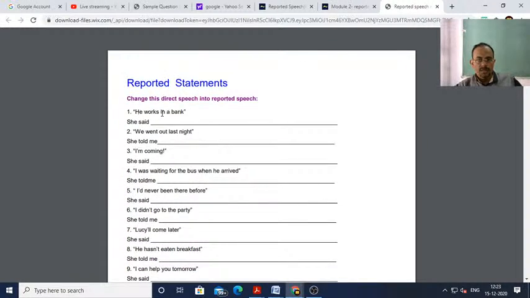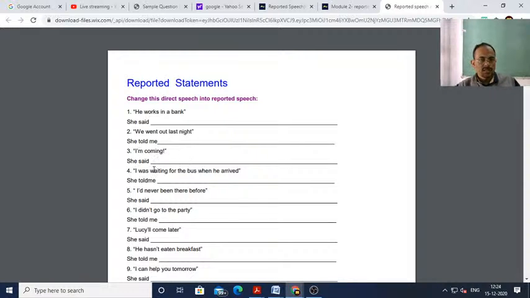"He works in a bank." She said that he worked in a bank. Okay, simple present will become simple past. "We went out last night." Went is simple past tense. The simple past tense will become past perfect tense. So she told me that they had gone out the previous night.